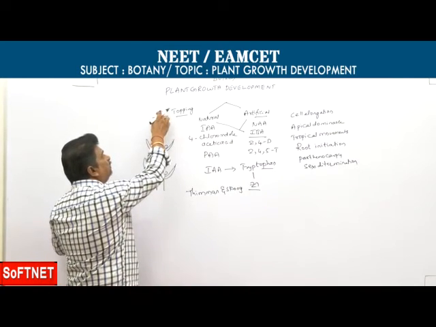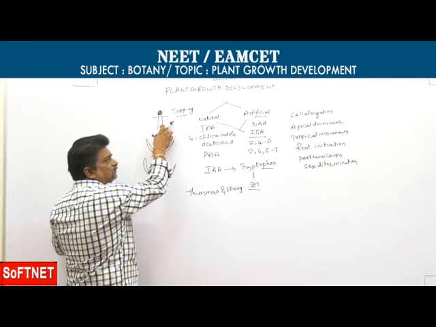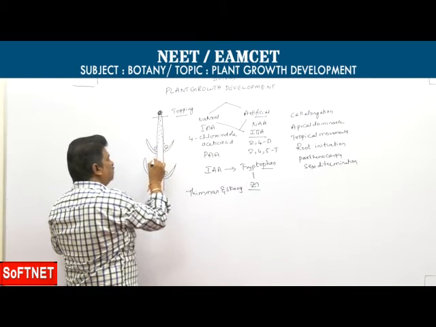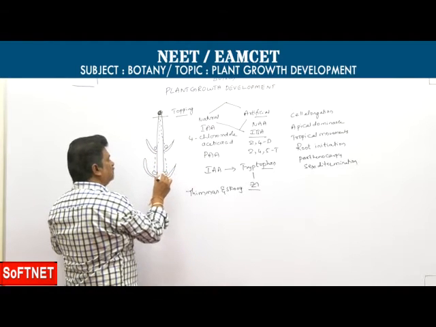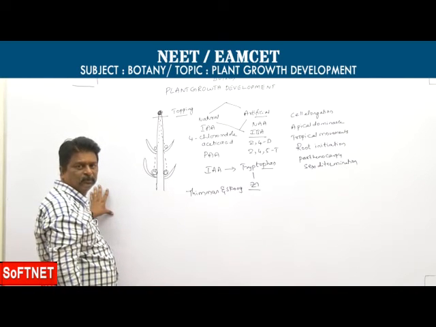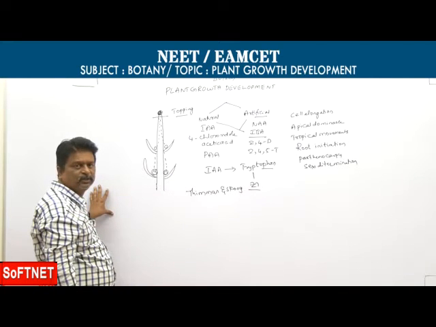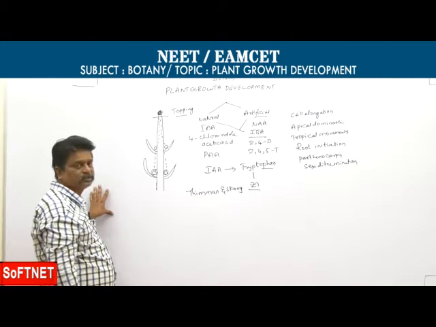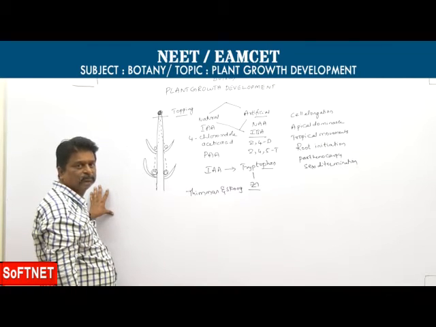Actually, if the apical bud is more active, the auxin synthesized migrates downwards and is stored in the lateral buds. If more auxin is present in the lateral buds, it stops their growth. That is why the lateral buds remain dormant.